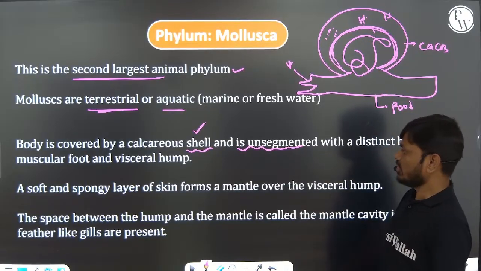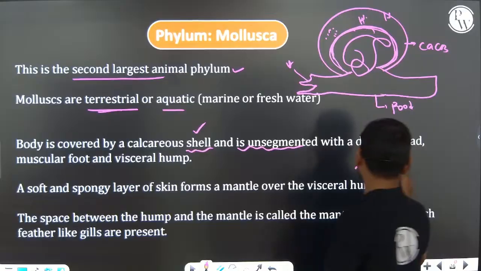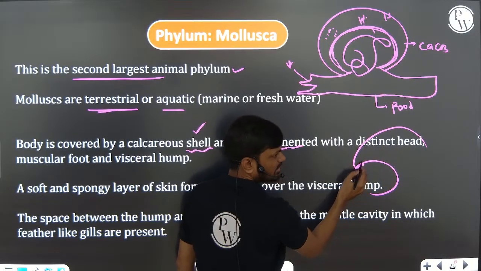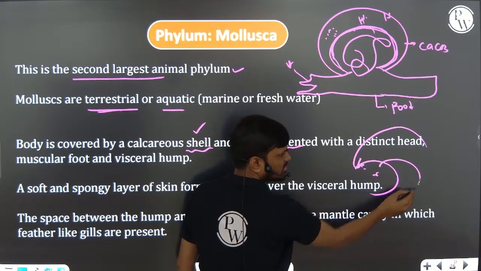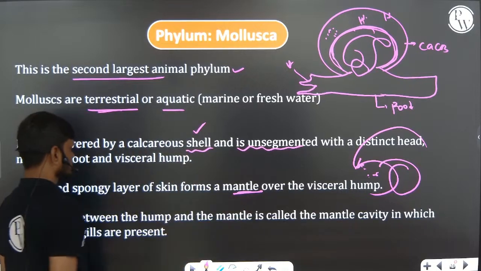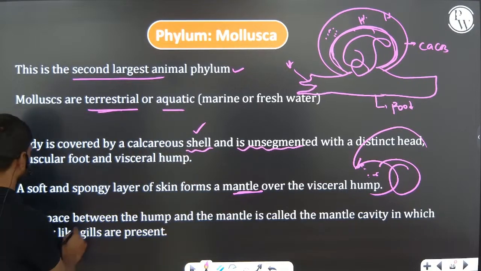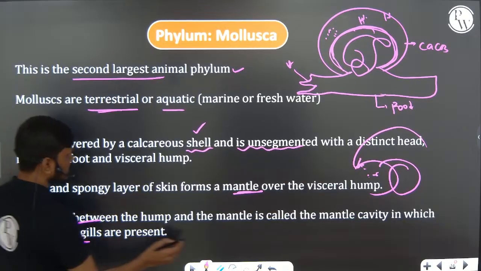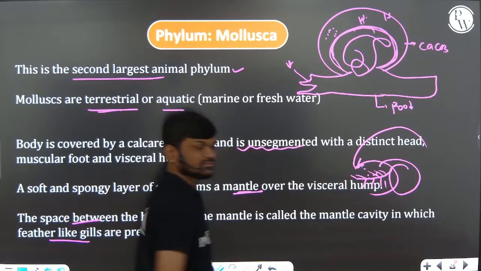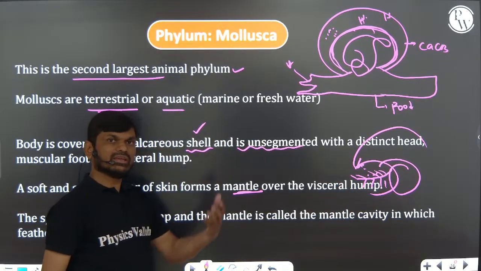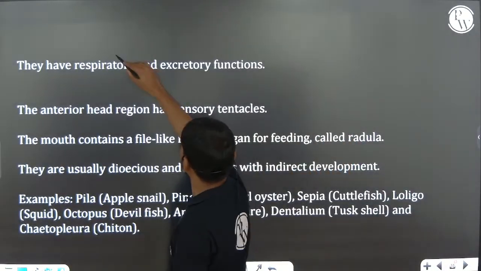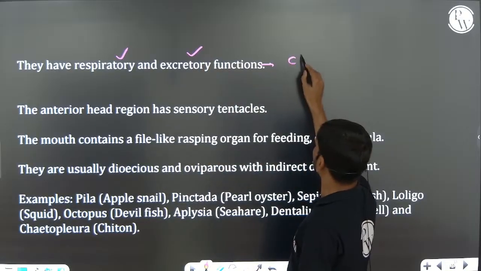Now the space between the mantle and the visceral organs we call the mantle cavity. In this mantle cavity, feather-like gills are present, that are called ctenidia. The ctenidia help in excretion and respiration. Ctenidia help in excretion and respiration, very important.